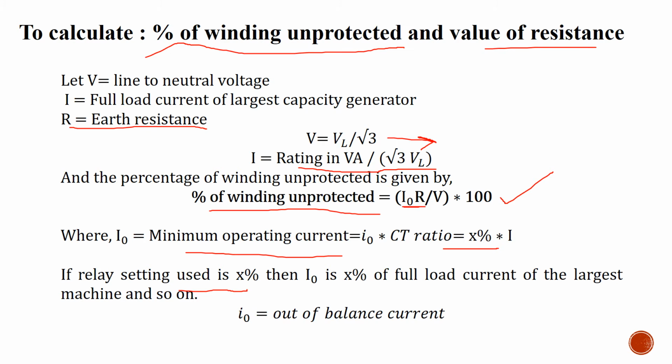If the relay setting is not given in the question, there will be an out of balance current given in the question, and with that you will be provided the CT ratio. Multiplying the two, out of balance current and CT ratio, you will get the minimum operating current of your relay. These equations will help us find either the percentage of the winding that is unprotected or protected and the value of the resistance.